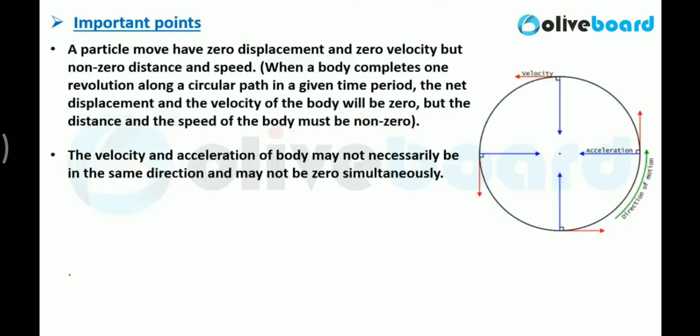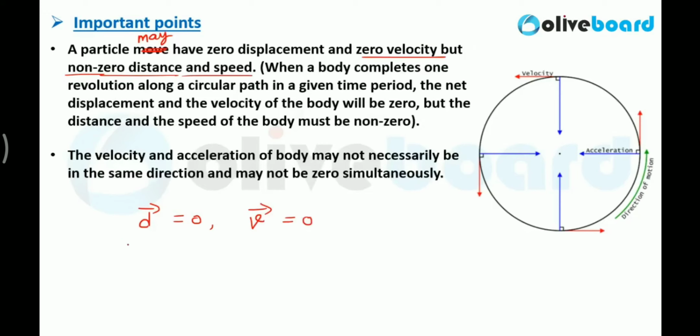Clear? Now we will discuss some important points. A particle may have zero displacement and zero velocity, but non-zero distance and speed. What the point is saying is that if some particle is moving, it is possible that its displacement can be zero. It is also possible that its velocity can be zero, but it is not possible that its distance or its speed can be zero.